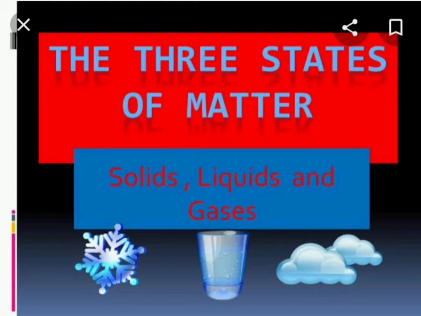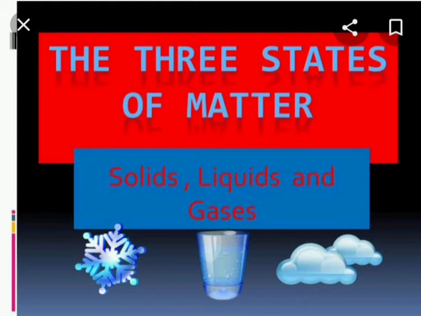All the living and non-living things have some weight and occupy some space. So anything that has weight and occupies space is known as matter.